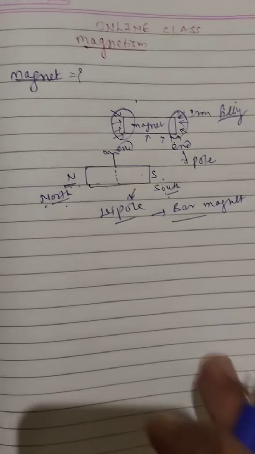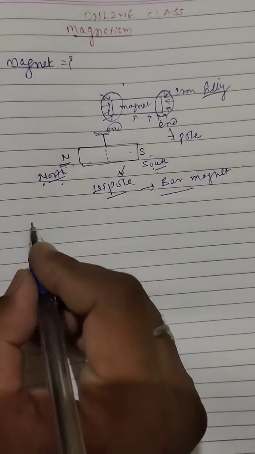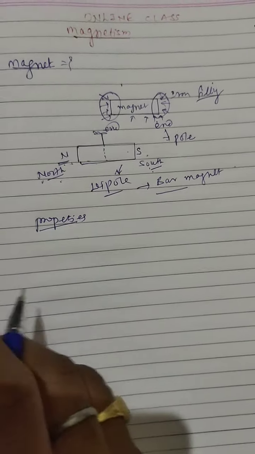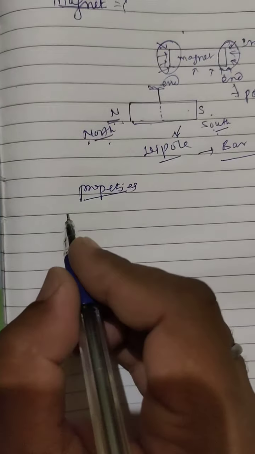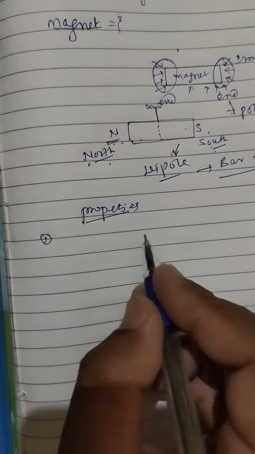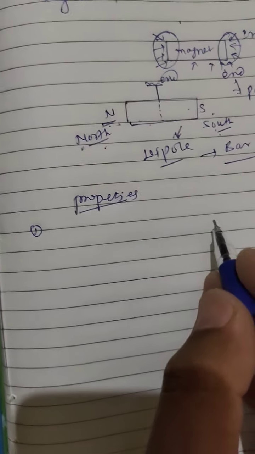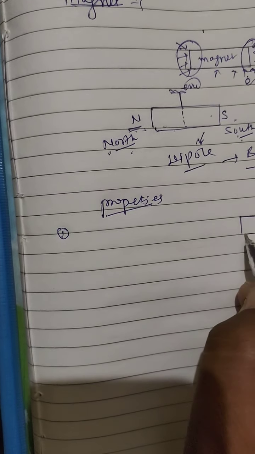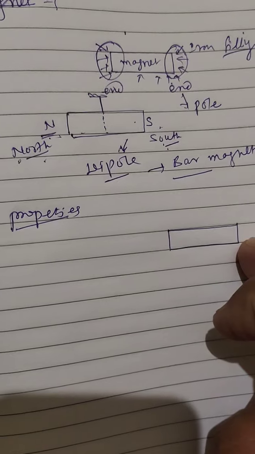So here the magnet has some properties. Now what are the properties? Number one, first property. Suppose here the magnet is taken into consideration. Here are some properties of the magnet. This is the bar magnet.